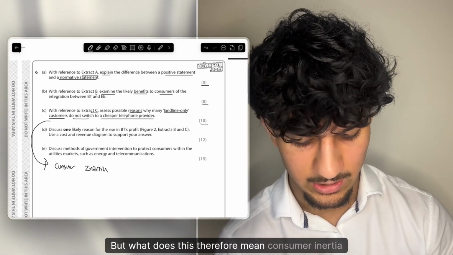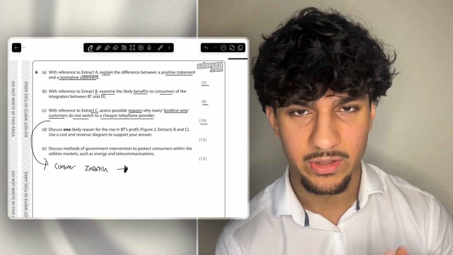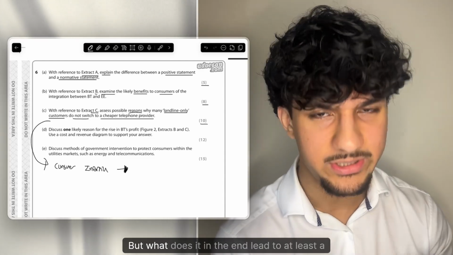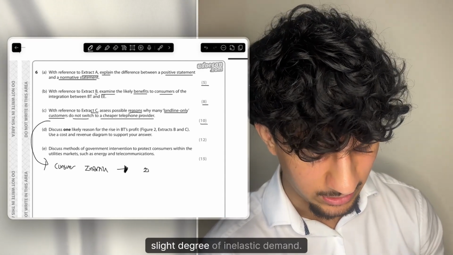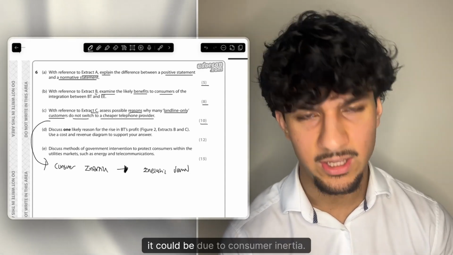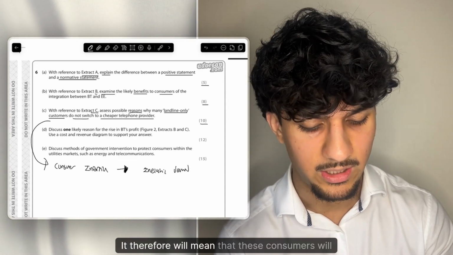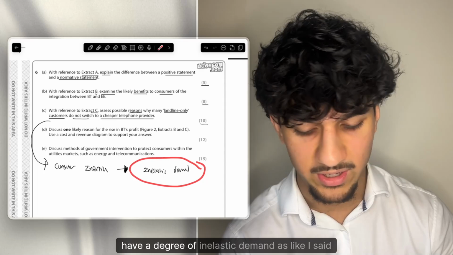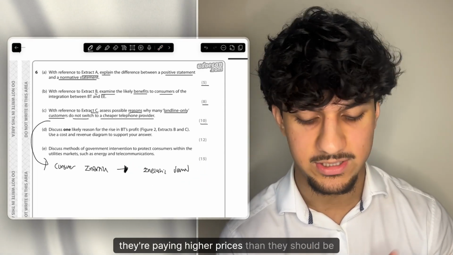But what does this therefore mean? Consumer inertia, at the end of the day, is a behavioural economics link, but what does it in the end lead to? It leads to a slight degree of inelastic demand. Why is that? Even if consumers aren't getting the best deal they could be due to consumer inertia, it therefore will mean that these consumers will have a degree of inelastic demand. As I said, they're paying higher prices than they should be paying.